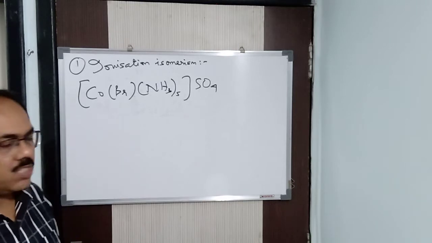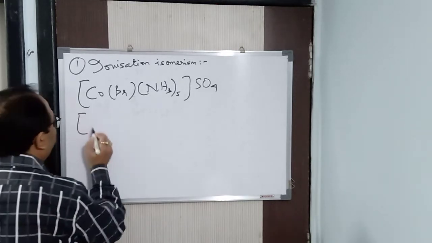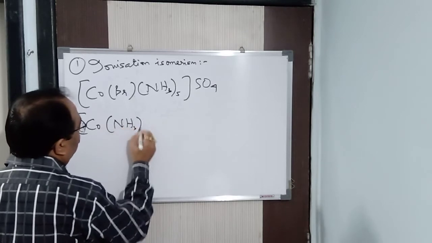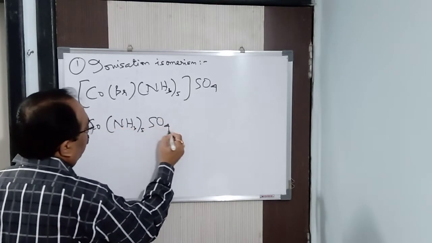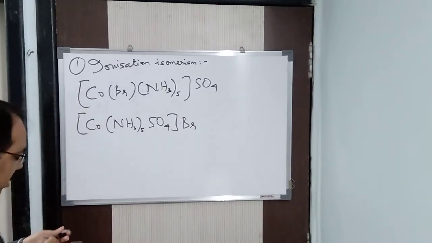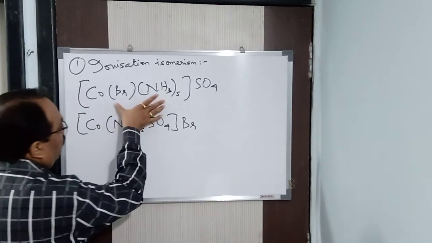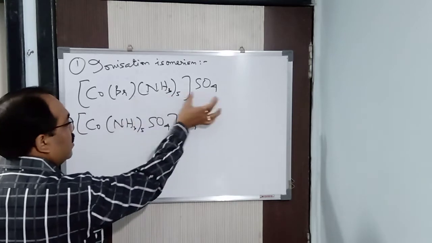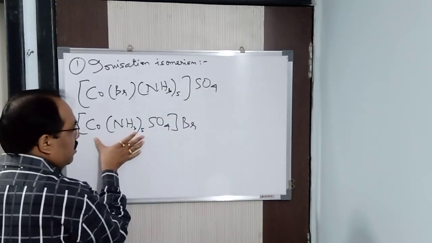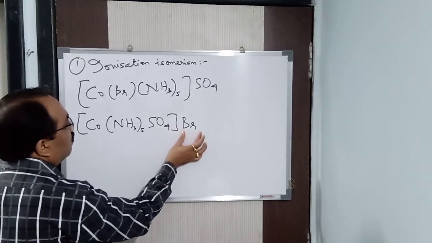You can write it in this way also: [Co(NH3)5SO4]Br. What is differing here? Here the complex ion is this, and the counter ion or simple ion is the sulfate ion. Here the complex ion is this, and the counter ion is Br.